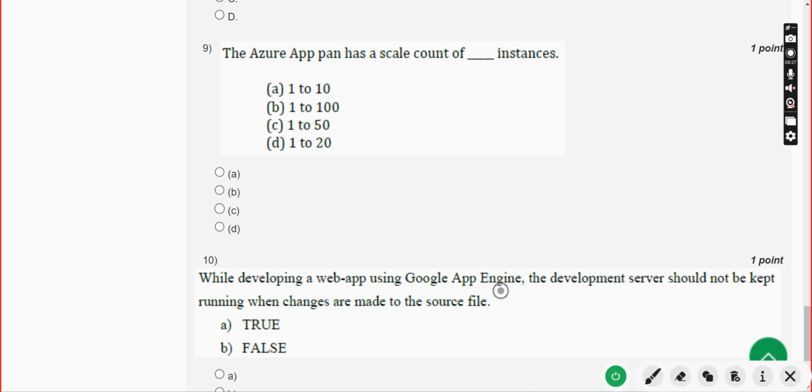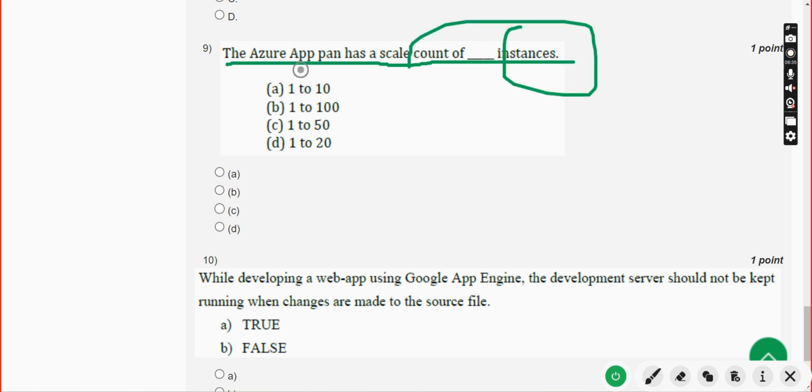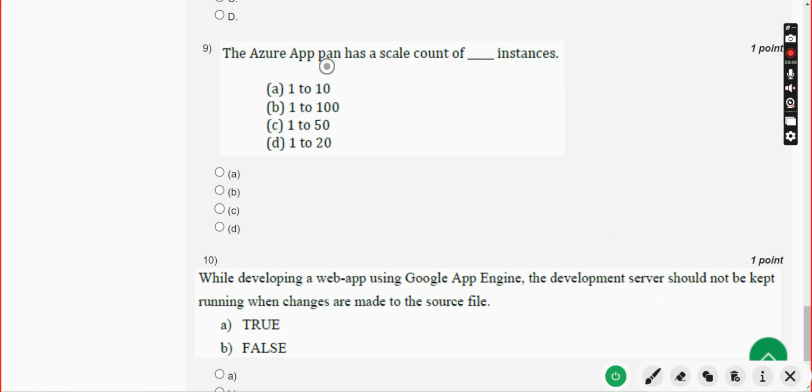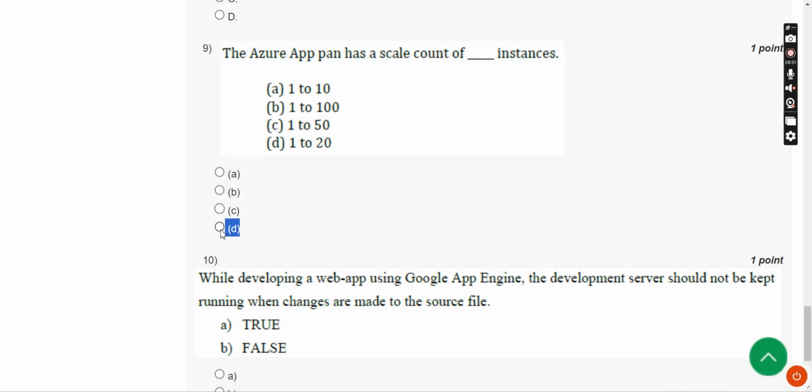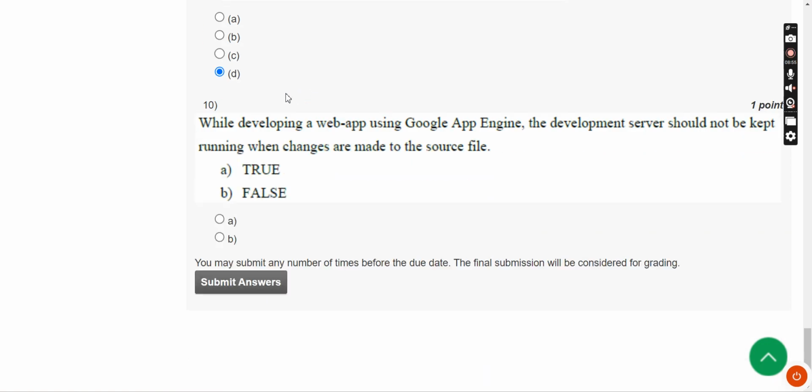Next, ninth question. The Azure app plan has a scale count of how many instances? How many instances? So the answer is option D, 1 to 20. So mark option D as correct answer for ninth question. Now let's move on to the final question of the assignment, that is the 10th one.